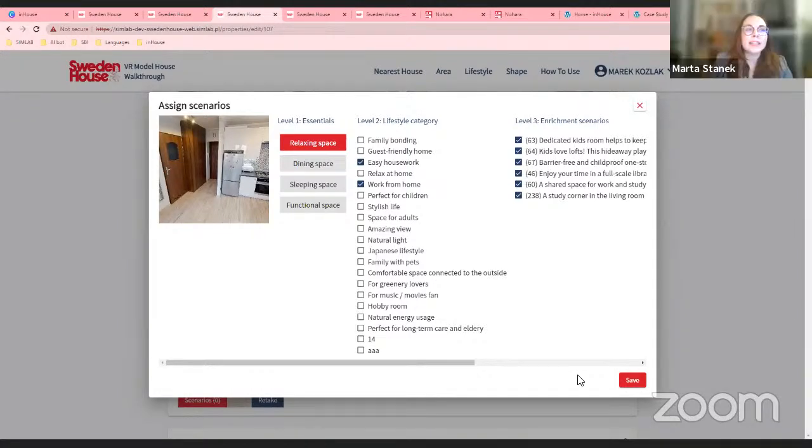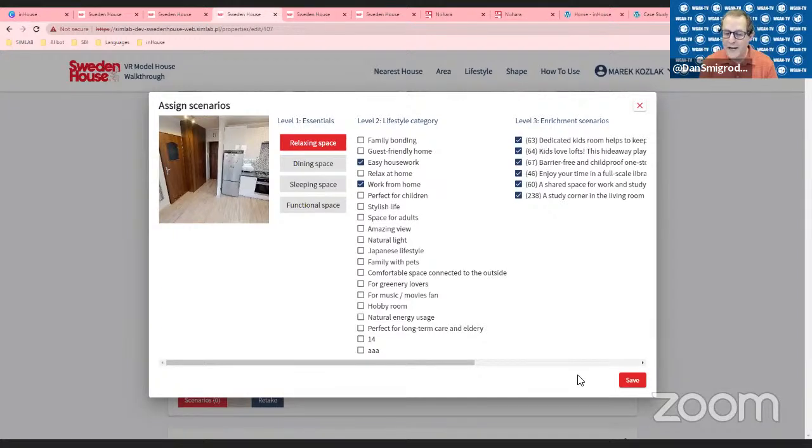So basically the idea is for the client to set them themselves, but if they have, for example, a list or a document, let's say an Excel document, there is of course a way to import this and have them ready for the client.